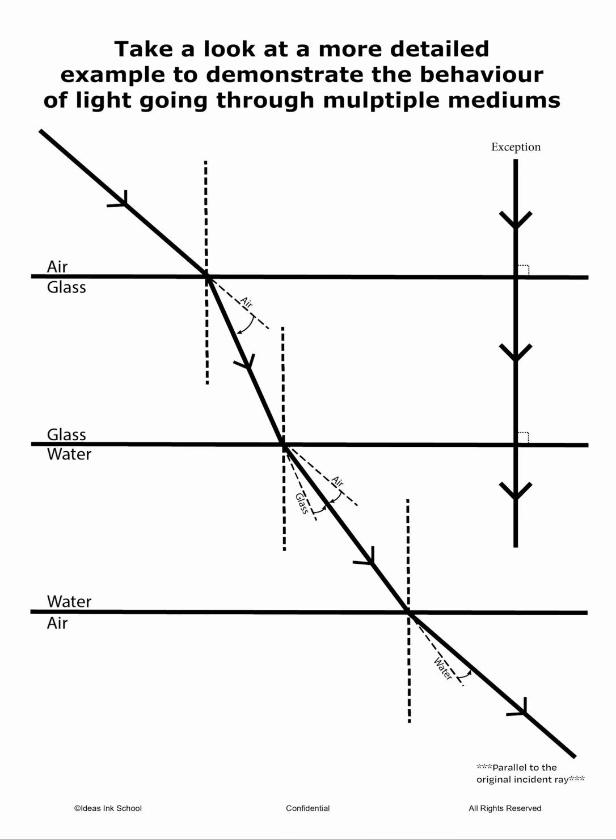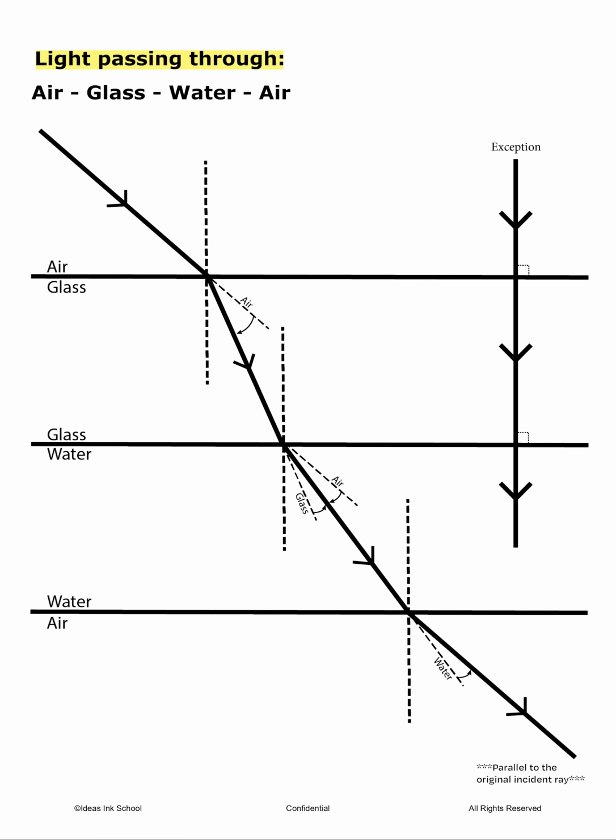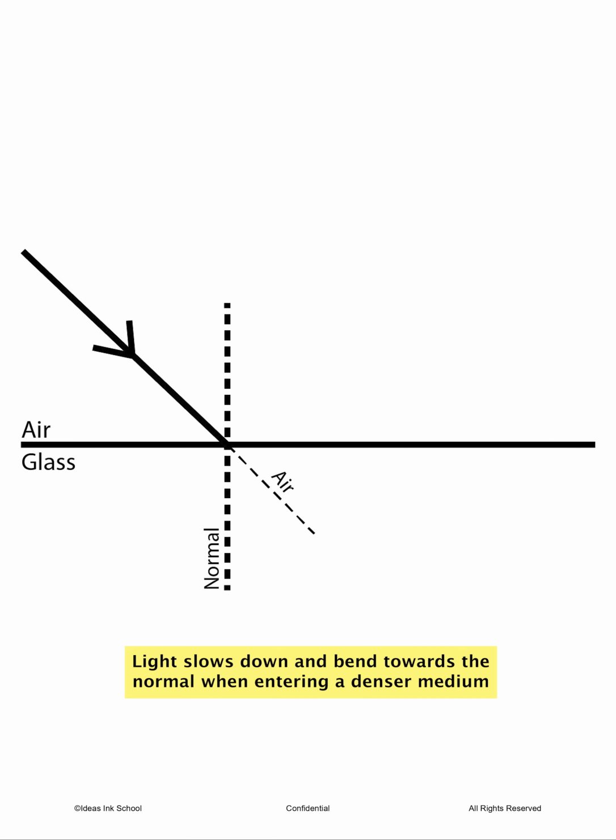Let's take a look at a more detailed example to demonstrate the behavior of light going through multiple mediums. In this diagram, we have light passing through air, glass, water, and back out to air again. As light hits the boundary between air and glass, since glass is a denser medium than air, light will slow down when it enters and bend towards the normal.